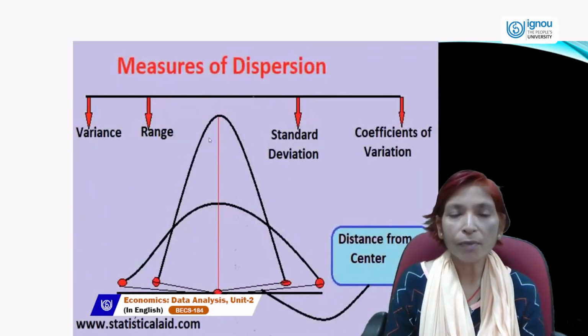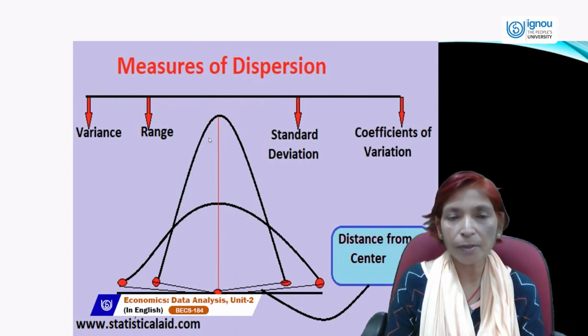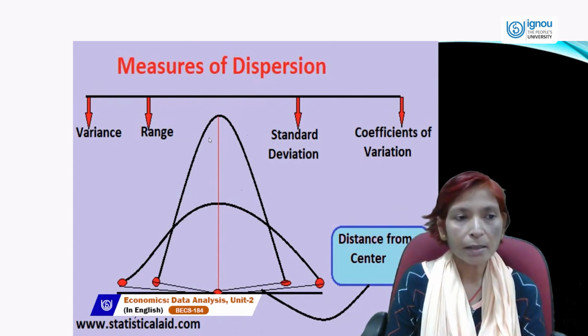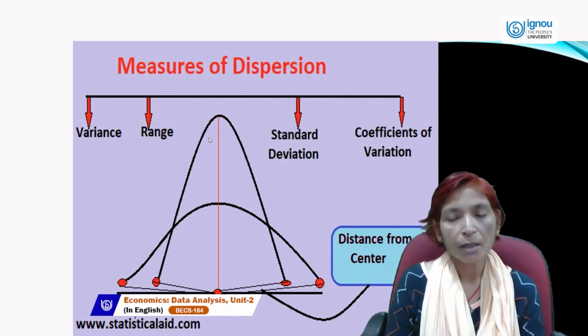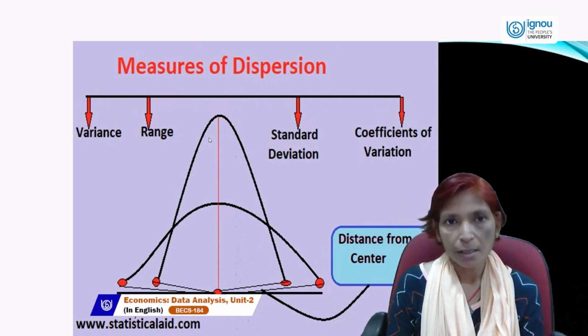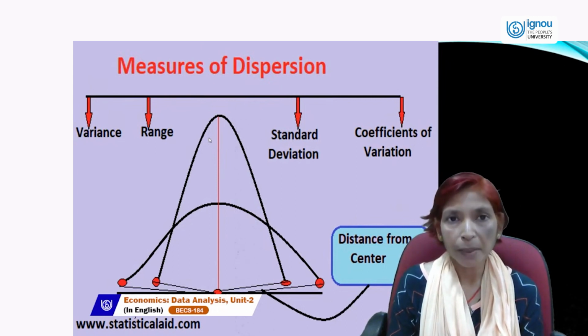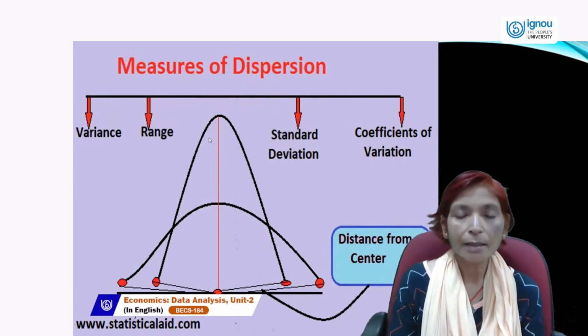Next is measures of dispersion. Measures of dispersion is another way of descriptive statistics in which we can study variance, range, standard deviation, and coefficient of variation. Now, what is the meaning of dispersion? Dispersion means scatteredness. Dispersion shows how much scattered data is available. What is the variance, or what are the differences in collected data.